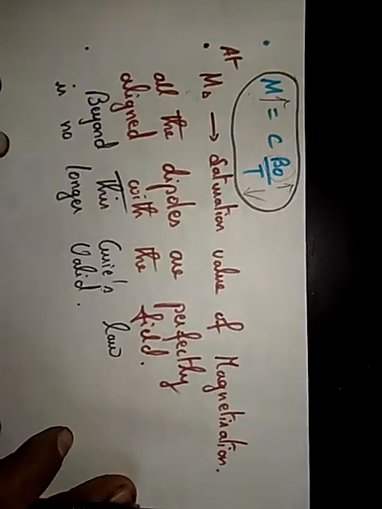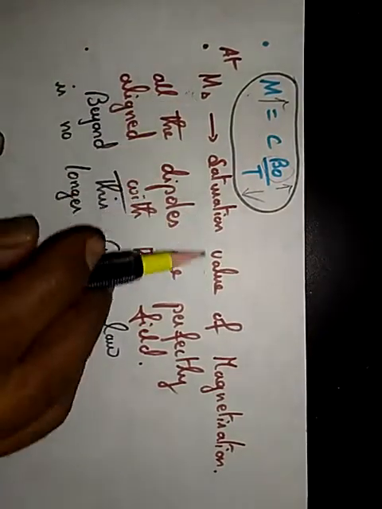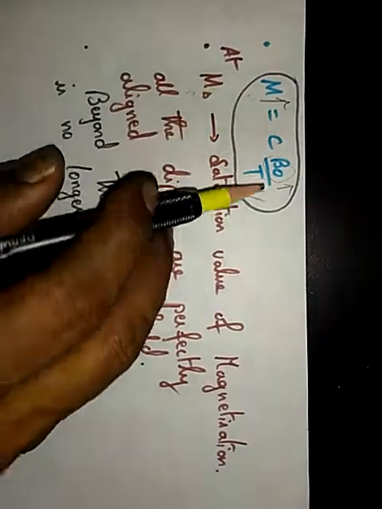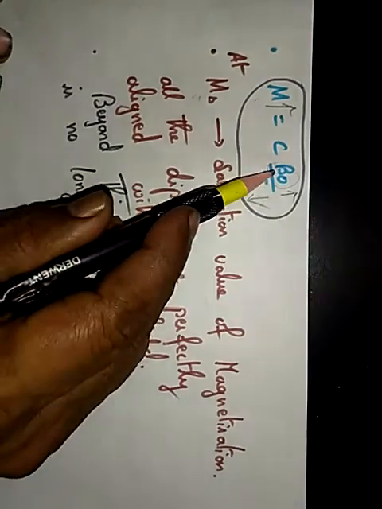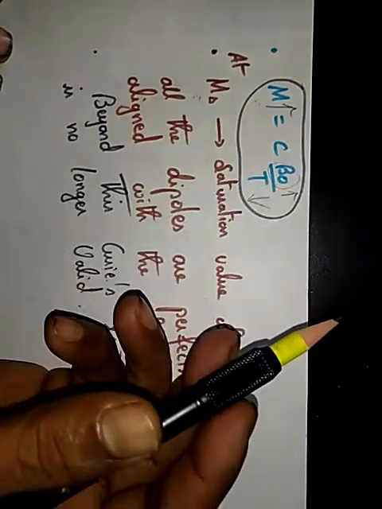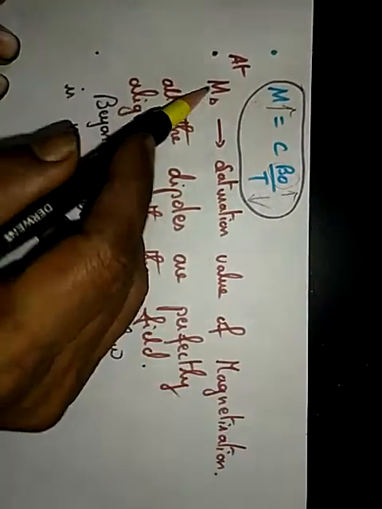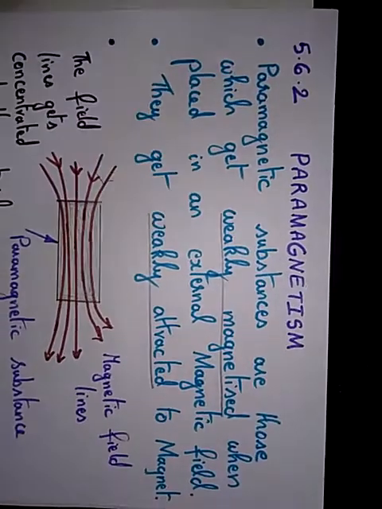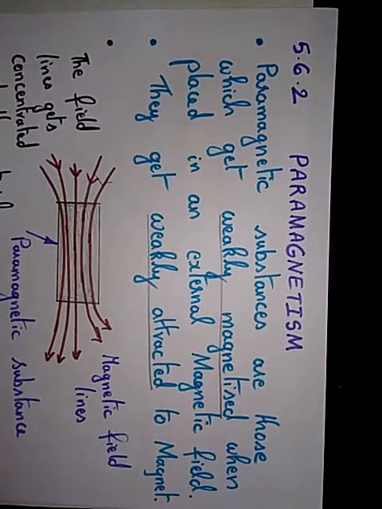And lastly, we have seen that there is a value called the saturation value of magnetization, and this can be reached by decreasing the temperature and increasing the magnetic flux density. And beyond the saturation value MS, Curie's law is not applicable. Okay, so that's all about paramagnetism. Hope you have understood this topic.